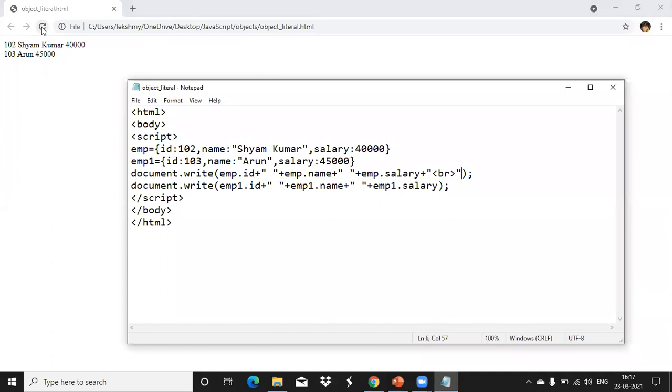Give the object name equal to, and within curly braces the properties and their values. Property name and value are separated using a colon. Each property is separated using commas. Okay, any doubt in these things? Is this clear for everyone? This is important. This is the main way of programming here in JavaScript, so you should know how to create it.